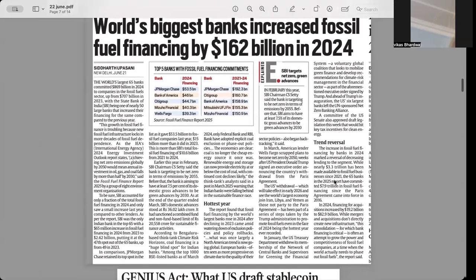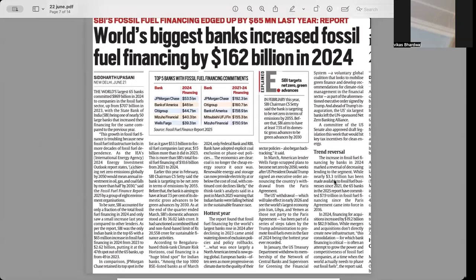So definitely this is a contradiction. JP Morgan Chase, Bank of America, Citigroup, Mizuho Financial, Wells Fargo, they are providing for fossil fuel, whereas SBI targets net zero and it is advancing green. So this is a contradiction.